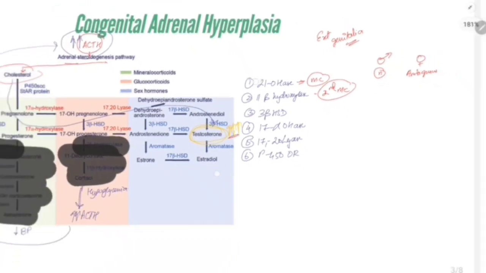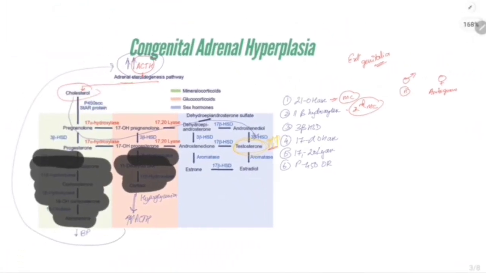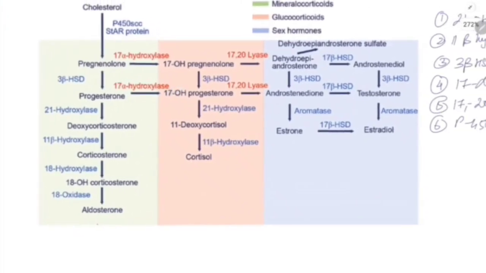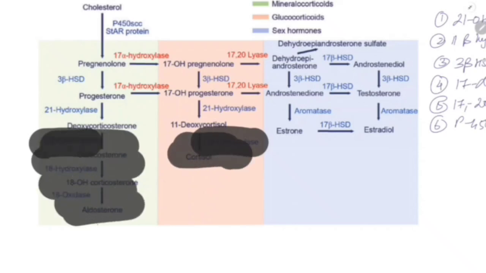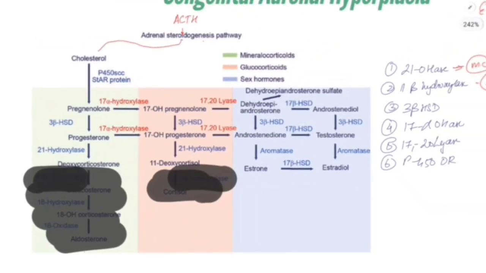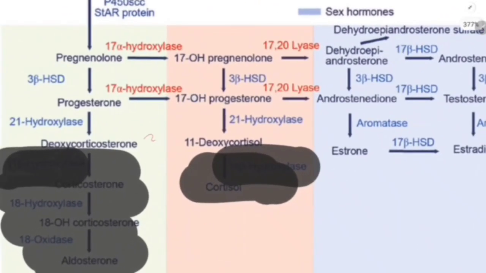Second enzyme deficiency is 11 beta hydroxylase. Again the same image, where is 11 beta hydroxylase? It is over here. So when 11 beta hydroxylase is lost, this pathway will not happen and this also will not happen. So decrease in aldosterone will cause low BP, decrease in cortisol will cause hypoglycemia. But what is happening here is deoxycorticosterone is formed and this will be accumulating.